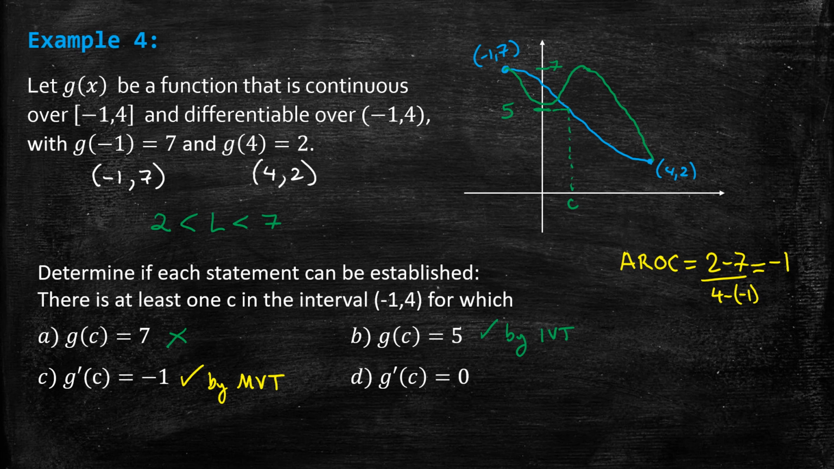Now, G prime of c equals 0. Well, the mean value theorem is very specific. We can only establish that it equals -1. It may equal 0. If the function was the green function, there was a point where the derivative was equal to 0, but not for the blue function. There's no guarantee, so we cannot establish this statement.